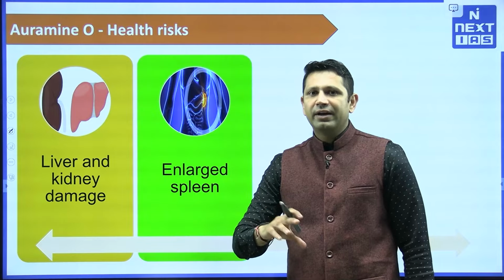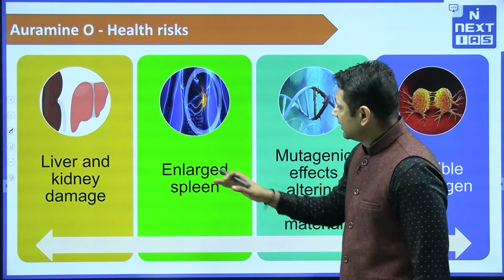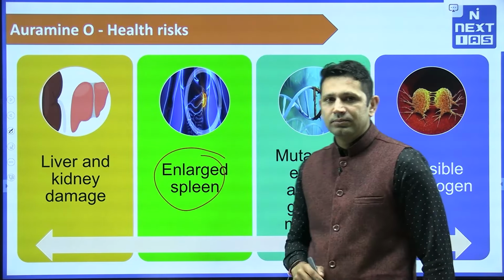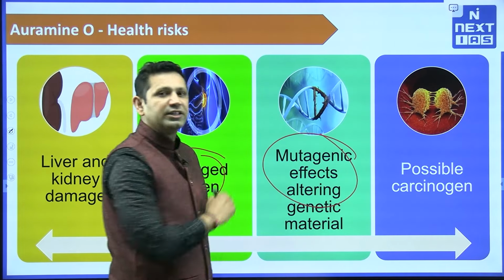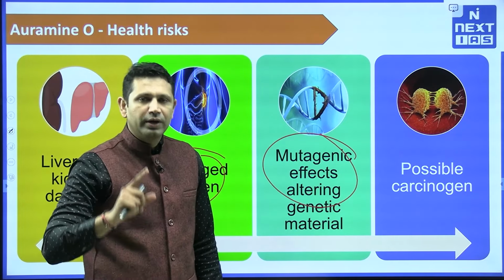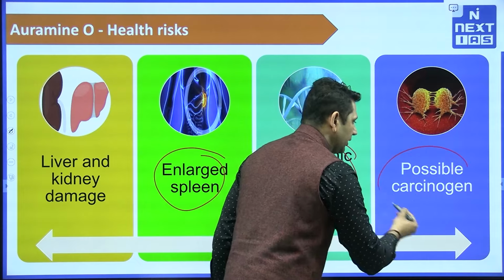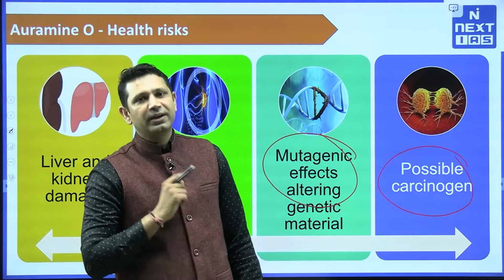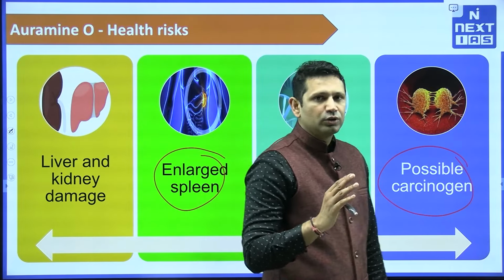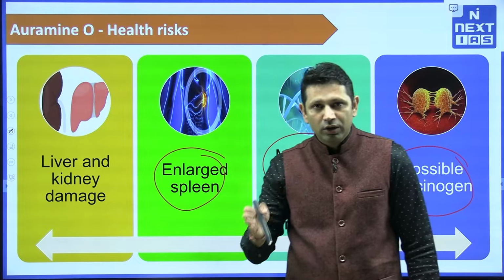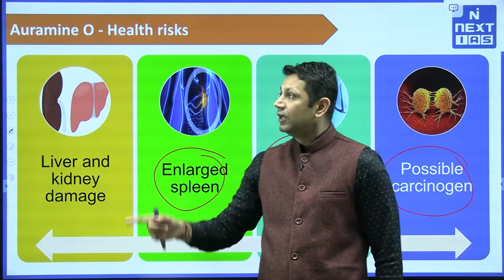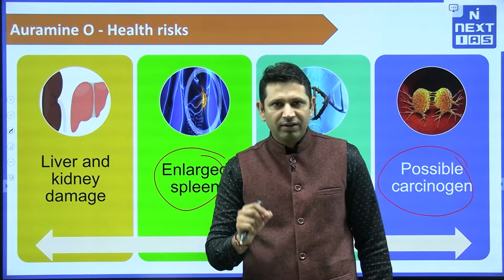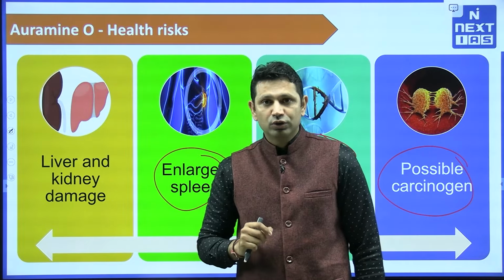First of all, liver and kidney will be affected. Then secondly, spleens will be affected. Then we can also have mutations in our genetic material, and also it is carcinogenic. So the possibility of this chemical being carcinogenic is also there. So it is directly affecting the organs, and also it is affecting our genetic system and can be carcinogenic. So this Auramine O is a very grave health risk for our society.